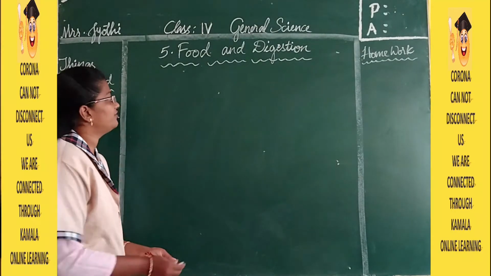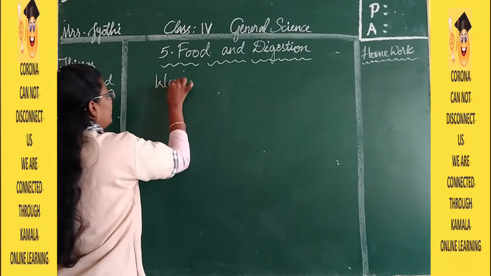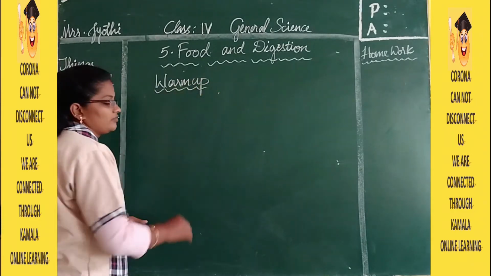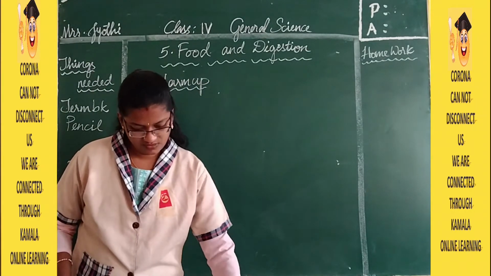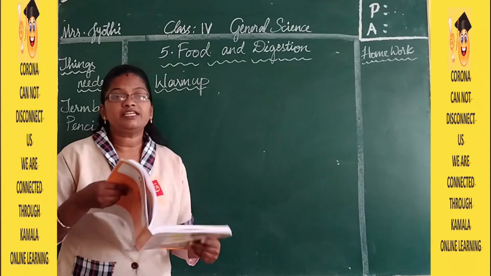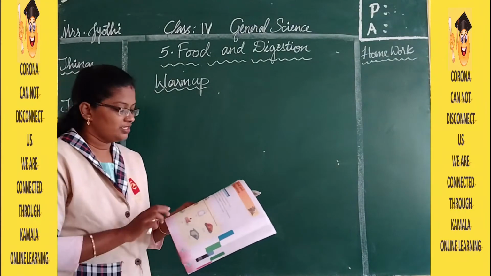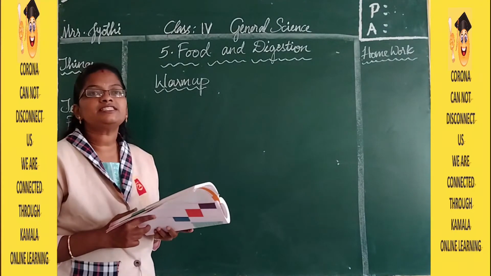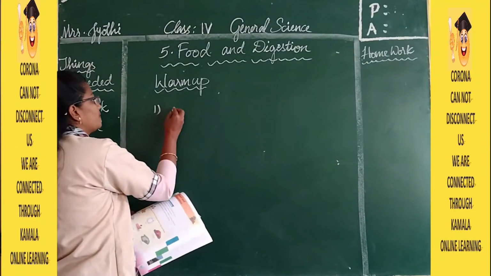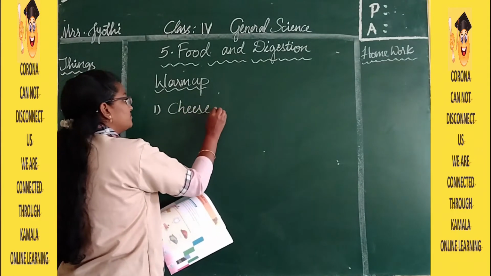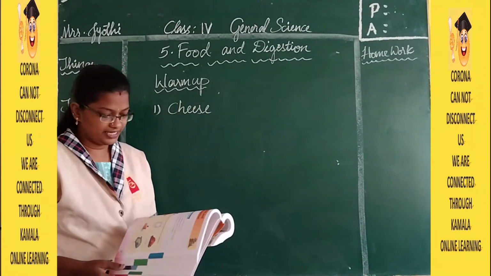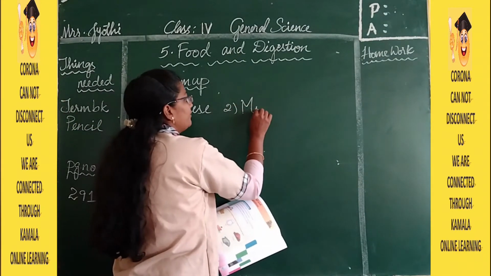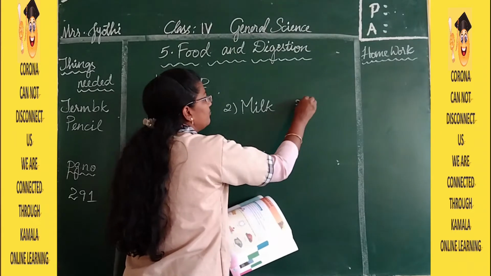Page number 291, these are the warm-up answers. Here you can see lesson number 5, food and digestion. Now what is the first one? By looking at the picture we can tell that it is cheese. C-H-E-E-S-E, cheese. Then the second one is milk, M-I-L-K, milk.